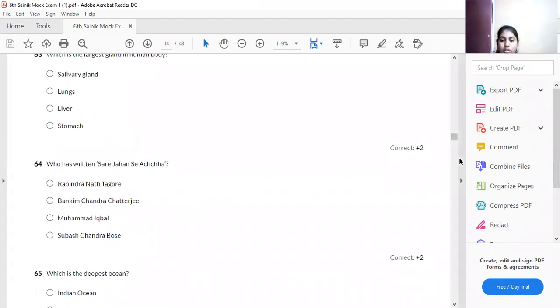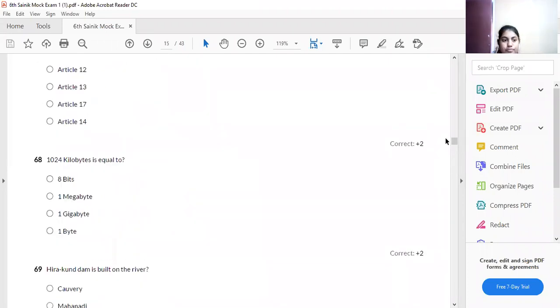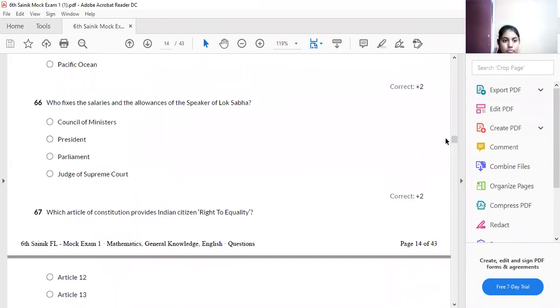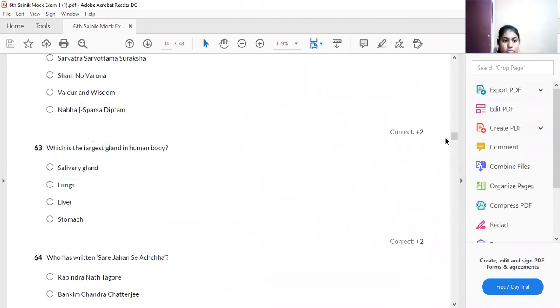The next question is: which is the largest gland of the human body? We have the salivary gland and many other glands in our body. Which is the largest gland? Salivary gland, lungs, liver, and so on. Which one? Is it the lungs?